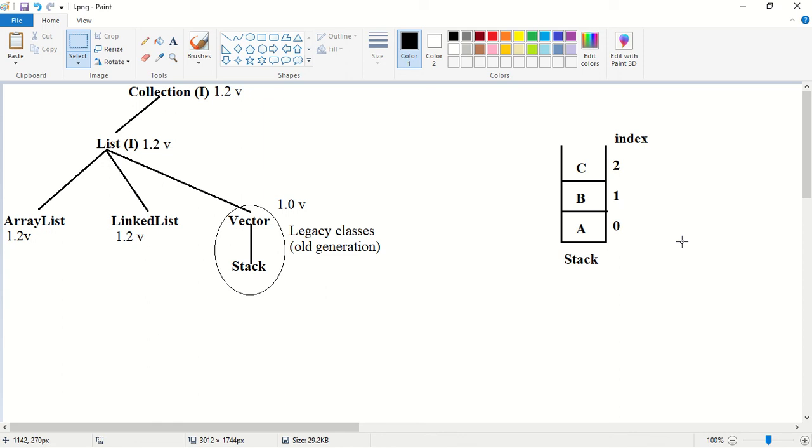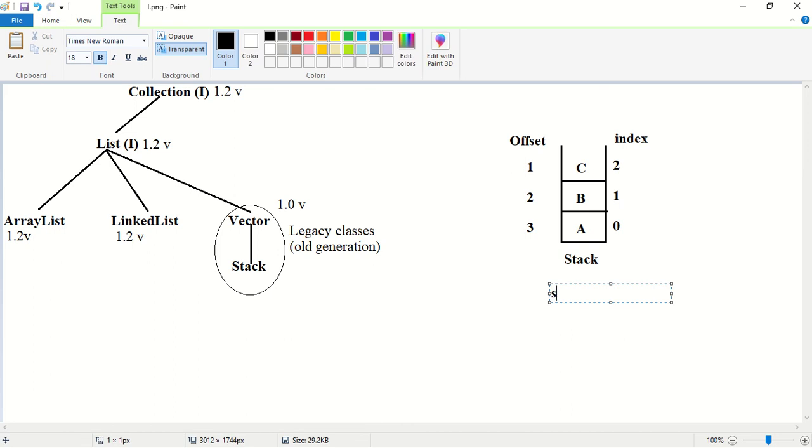The offset is nothing but a number which is given from top to bottom of the stack. The top of the stack is given the number 1, the next object will be given the number 2, the next object will be given the number 3 and so on. So the offset of A is 3. If I call s dot search of A, it is going to return the offset of A, which is 3.